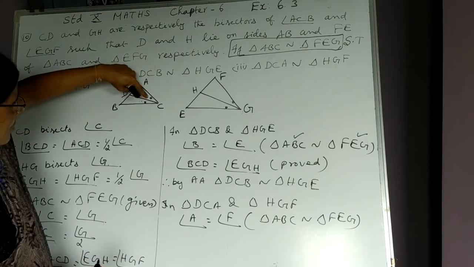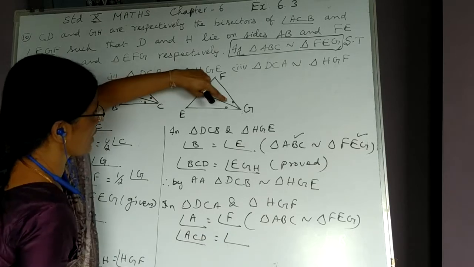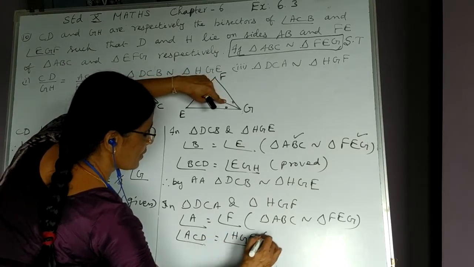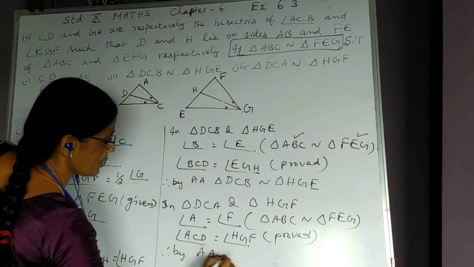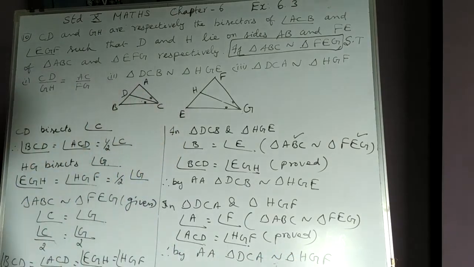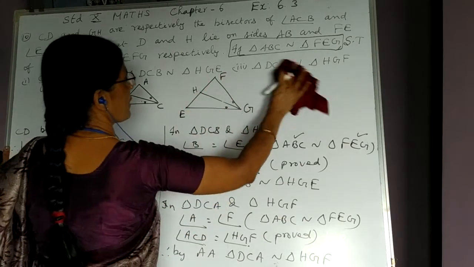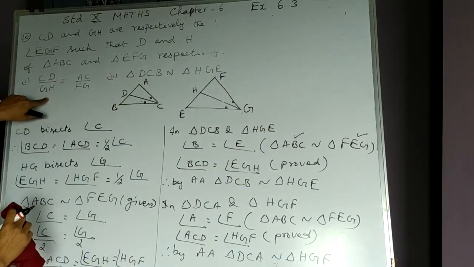And then this angle. What is the name of this angle? Angle ACD is equal to angle HGF. This is also proved. Therefore, by AA result, triangle DCA is similar to triangle HGF. So, when two triangles are similar, we know corresponding sides are proportional. So, using corresponding sides proportional, we are going to bring the first result.